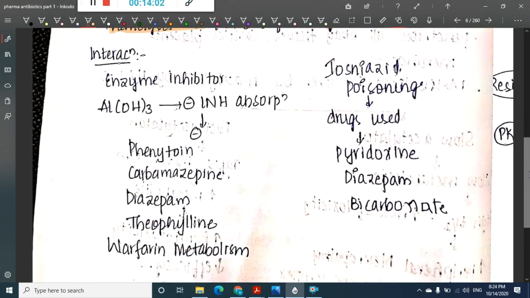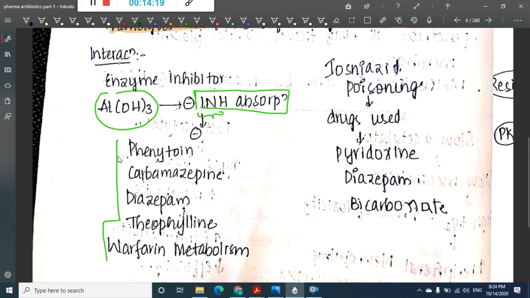Now what about the interactions? If you see, this is an enzyme inhibitor. So aluminium hydroxide can inhibit the INH absorption. INH itself, isoniazid itself, inhibits the metabolism of all the drugs which are metabolized by the microsomal enzymes, like phenytoin, carbamazepine, diazepam, theophylline, warfarin.